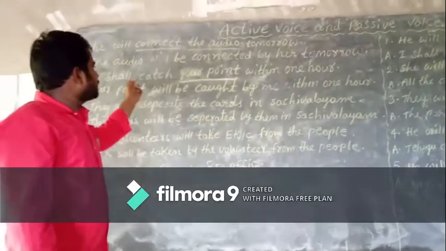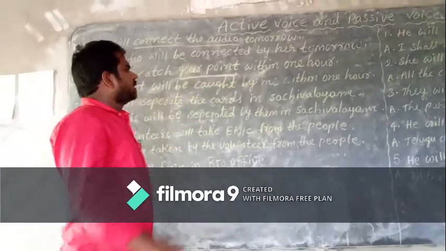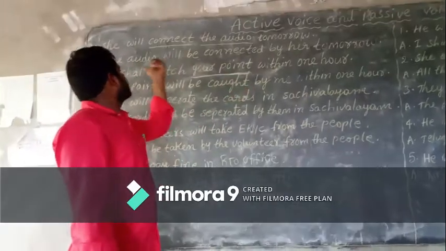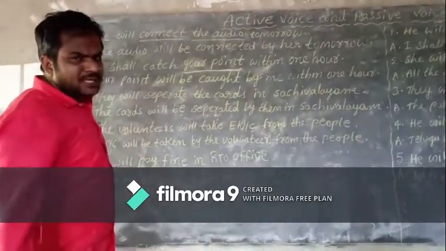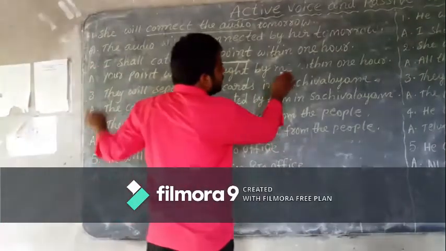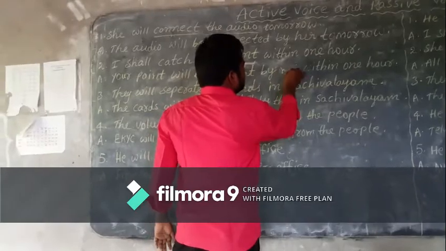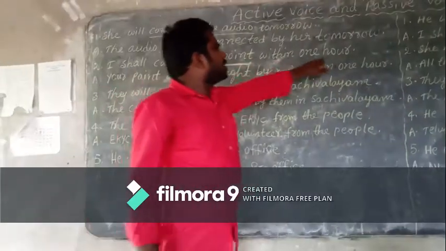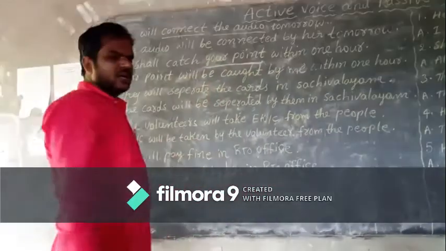Third rule, change the verb into V3. Catch, caught. Fourth rule, add "by". Fifth rule, change the subject as object. In subject place it is I. When it comes to object, it becomes me. The remaining part we have to add here: within 1 hour.